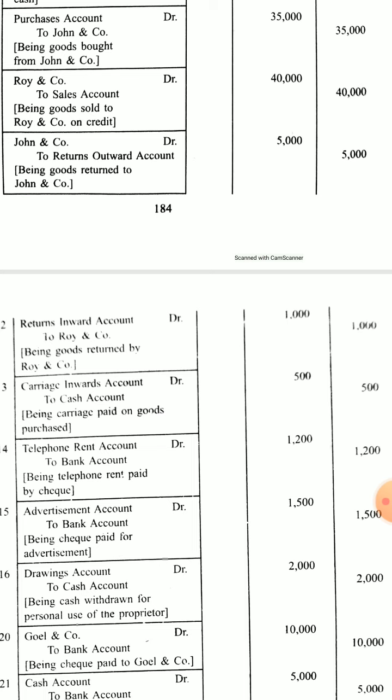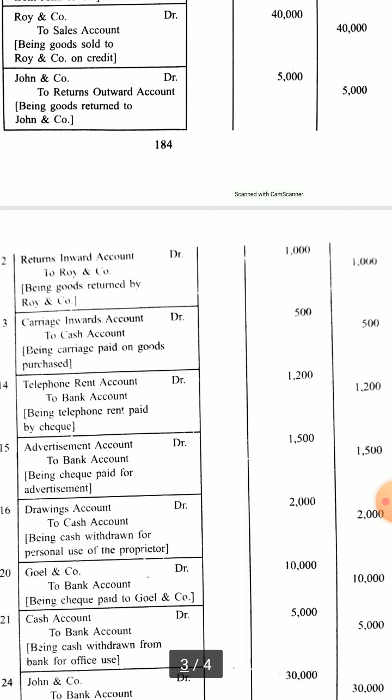And to Roy and Company, because it had a balance of 40,000, and now 1,000 has to be subtracted. Here also, according to the personal account rule, it is the giver, sorry, it is the giver of the goods, it is giving goods to us. So according to the personal account rule, credit the giver, being goods returned by Roy and Company.